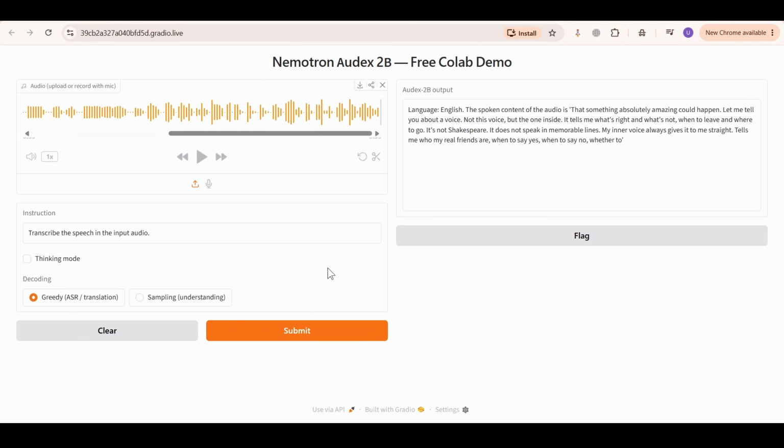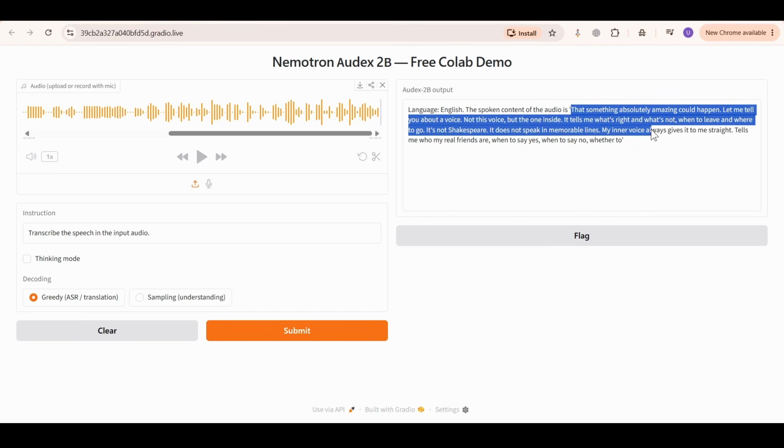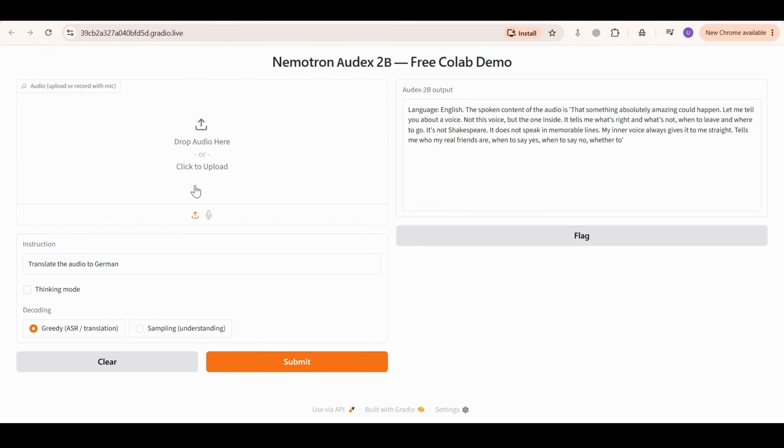My prompt is simple. Transcribe the speech in the input audio. Here's what it gave back. Basically dead on. And remember, this is a general-purpose model doing transcription as a side gig, not a dedicated speech-to-text system. Now let's make it harder.